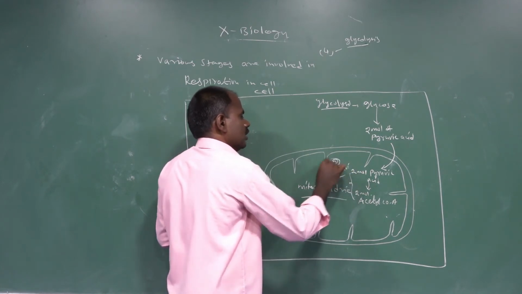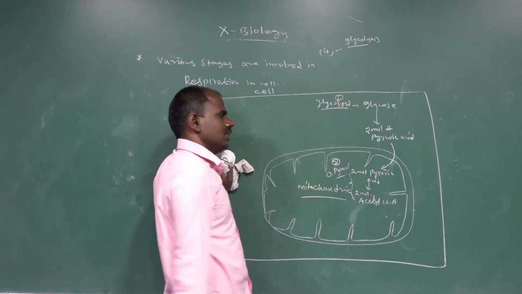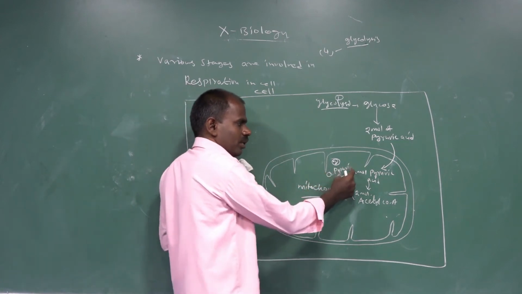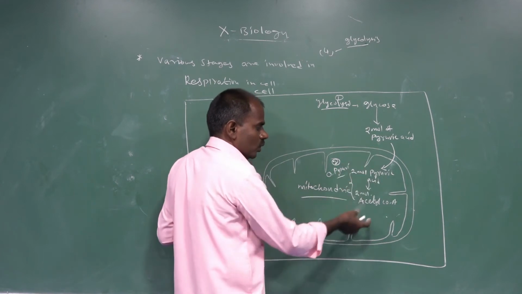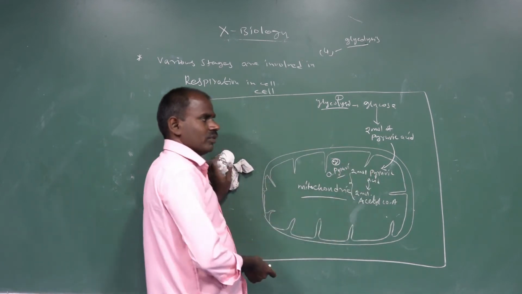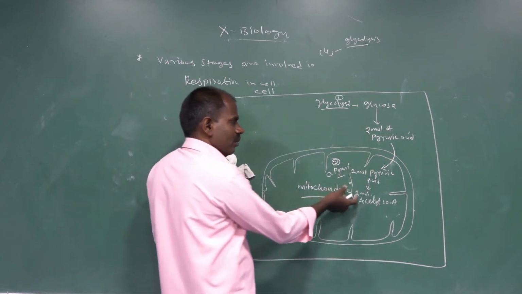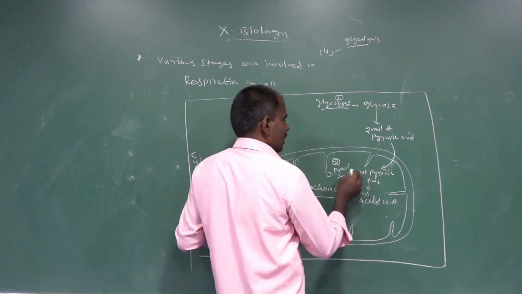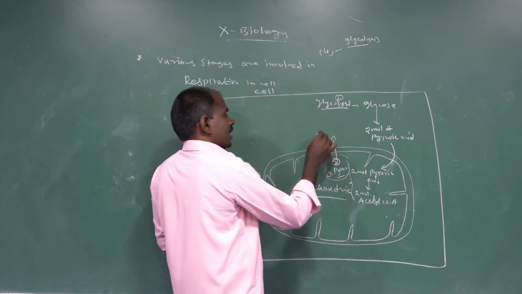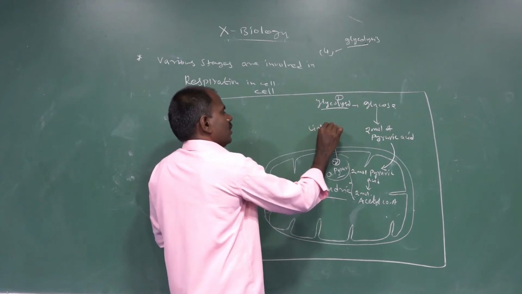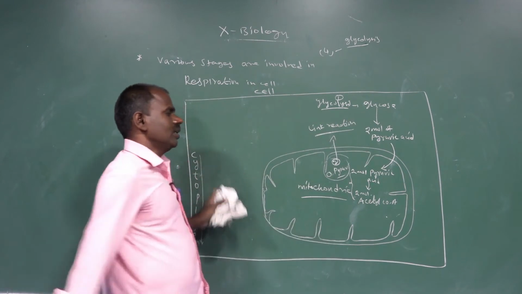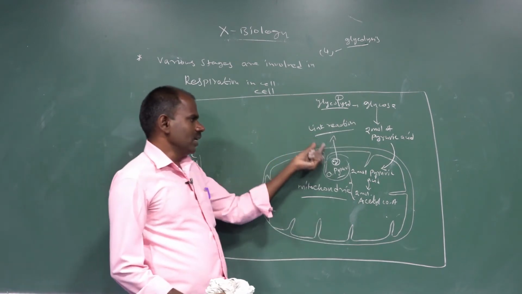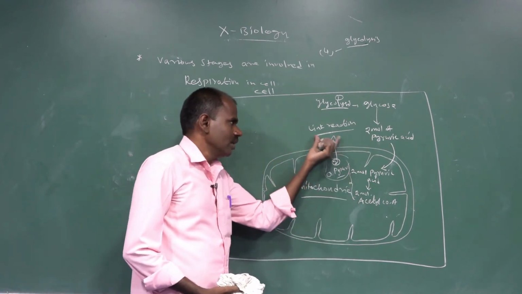It is the second stage. The first stage is called glycolysis. The second is called oxidative pyruvic acid reaction, where 2 molecules of pyruvic acid are converted into 2 molecules of acetyl coenzyme within the mitochondrial matrix. It's a link reaction. Which one is a link reaction? The second stage, oxidative pyruvate, is called the link reaction.